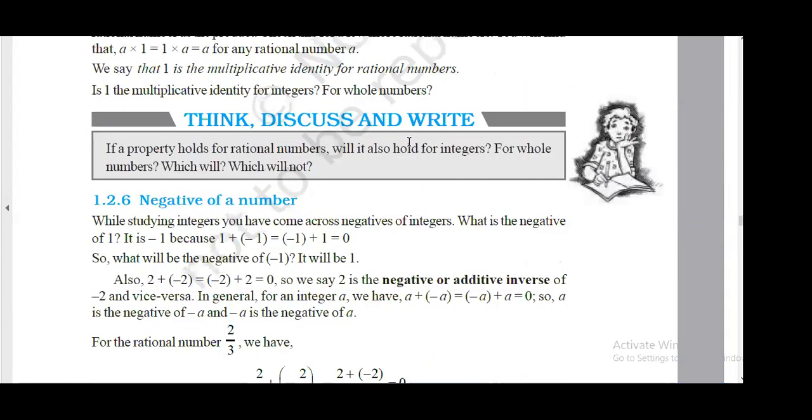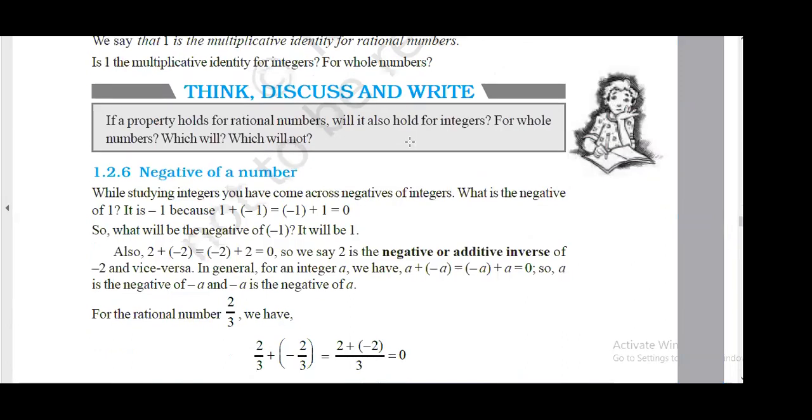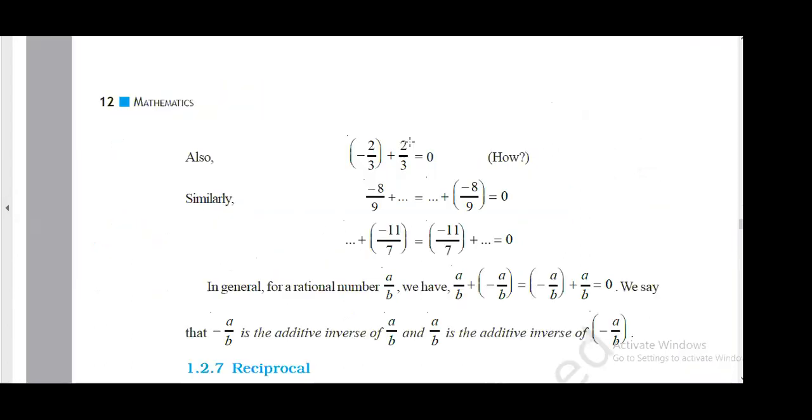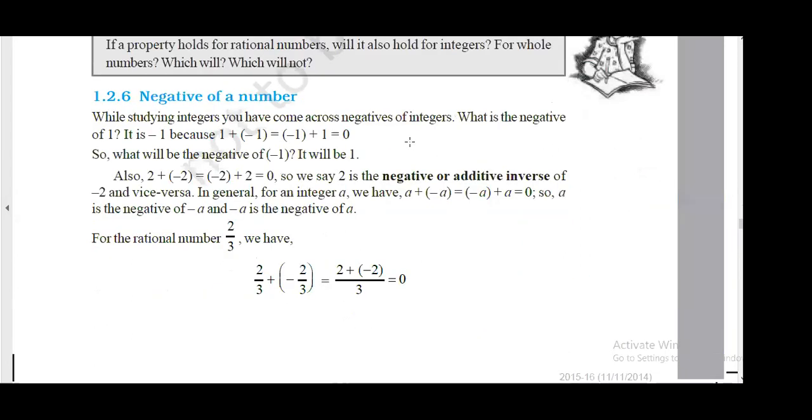Now negative of a number. So we know that negative of negative is positive. Minus of minus is plus, right? Negative of a number is my additive inverse. We have already studied this, and it is followed by rational numbers also. Negative of a number is the additive inverse of a rational number also.